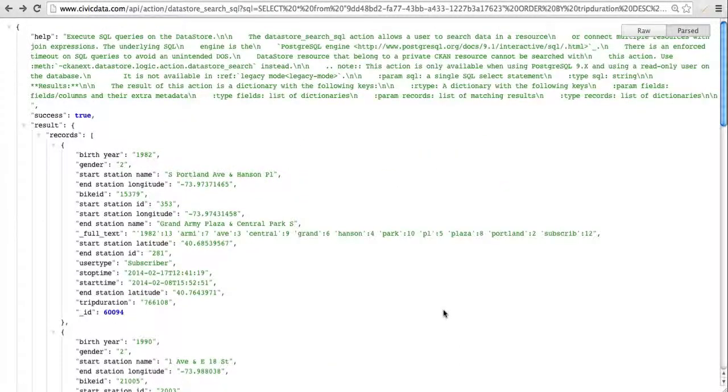What I'd really like to do, since this gives me the freedom of running SQL against this data set without actually downloading all of the data, and there's a lot of it, which is a good thing, but it can be kind of cumbersome to work with if you're not used to it. This gives me the ability to actually run SQL against this data right through the civicdata.com API, which is really cool. What I want to do, though, is get this information into a format that I can use to maybe reference in a blog post or a news article. So I'd like it in a CSV format so that I can pull it up into Google Docs and make it look pretty and then reference it in my story or my blog post.